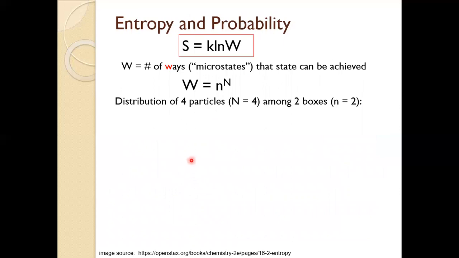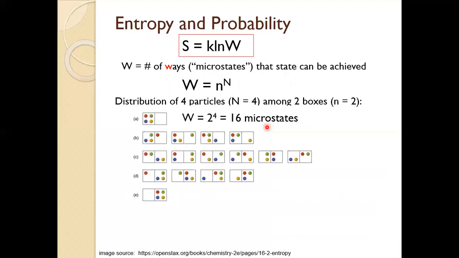Another more general example is that if we distribute capital N, 4 particles, among lowercase n, 2 boxes, then this equation allows us to predict that we expect to have 16 microstates, 16 possible outcomes. And if we list all 16 possible outcomes, then what we'll notice is that some of these outcomes are identical to one another, such as this set of outcomes B, where each of these 4 microstates are identical in that they all have 3 particles in the left box and 1 particle in the right box.